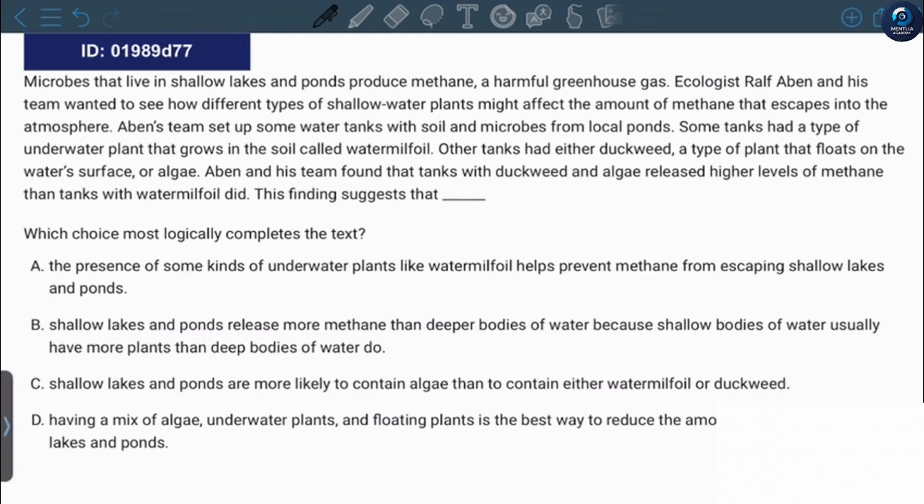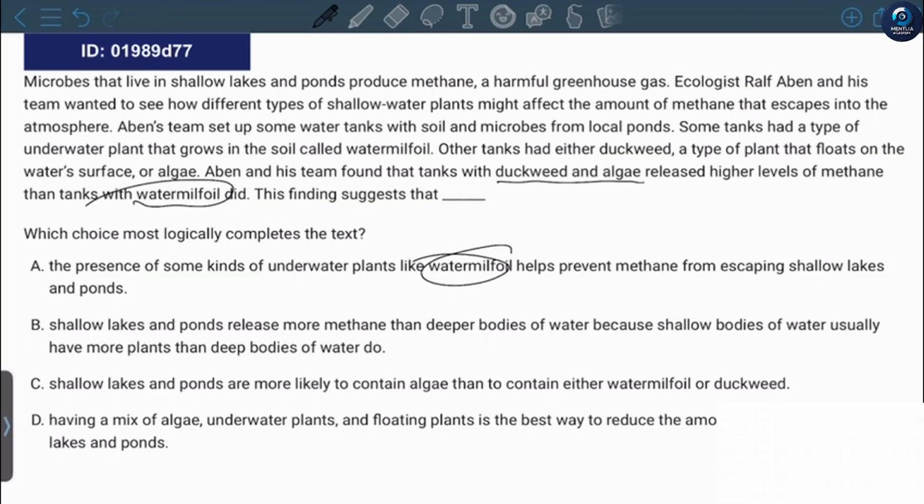Aben and his team found that tanks with duckweed and algae released higher levels of methane than tanks with water foil did. So, duckweed and algae released more methane, but water foil released less methane. This finding suggests that the presence of some kinds of underwater plants like water foil helps prevent methane from escaping shallow lakes and ponds.